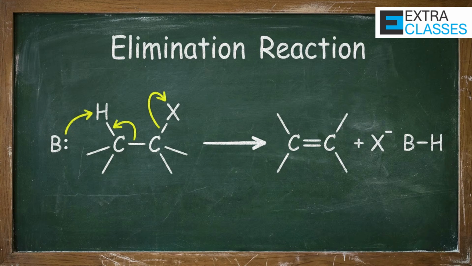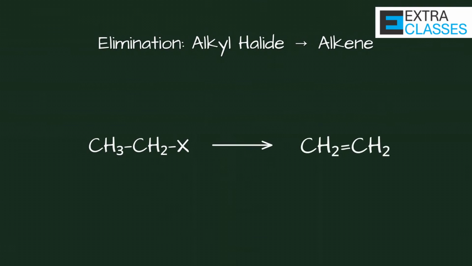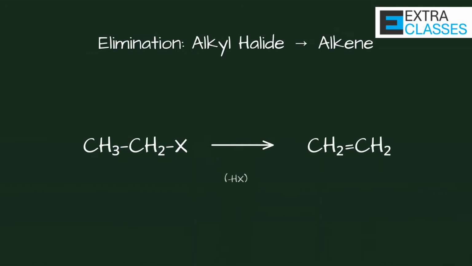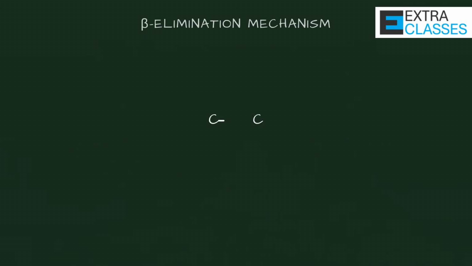In an elimination reaction, 2 atoms or groups are removed from adjacent carbon atoms, and as a result, a double bond is formed. In simple words, elimination converts an alkyl halide into an alkene. Usually, a hydrogen atom is removed from one carbon, and a halogen is removed from the adjacent carbon. Because 2 groups are eliminated, a double bond forms between those 2 carbons.